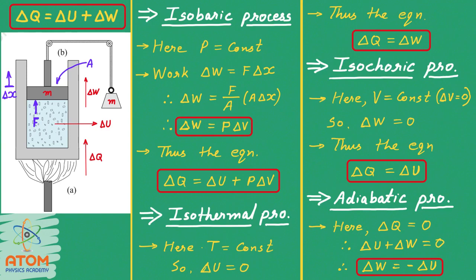And vice versa, if you take this equation as delta U is equal to minus delta W, I repeat, delta U is equal to minus delta W, that means, see, when you take minus delta W, that means it is work done on the system. The piston is coming inside. So it is work done on the system, and that will give you plus delta U. That means the internal energy is increasing. So if we do work on the system, then it will increase the internal energy with the same amount.